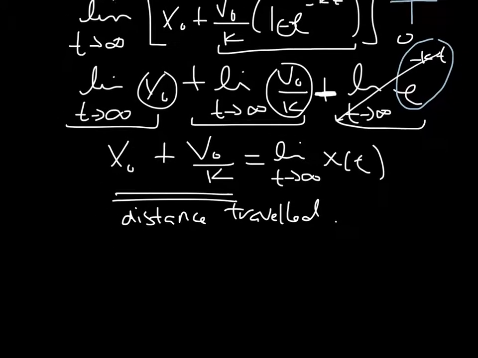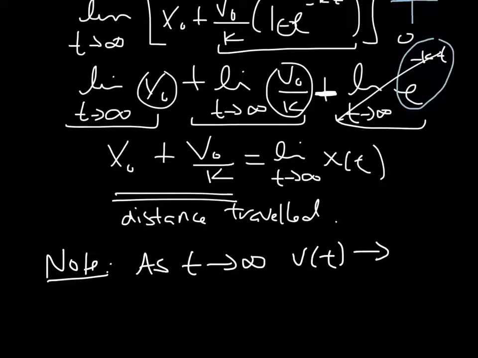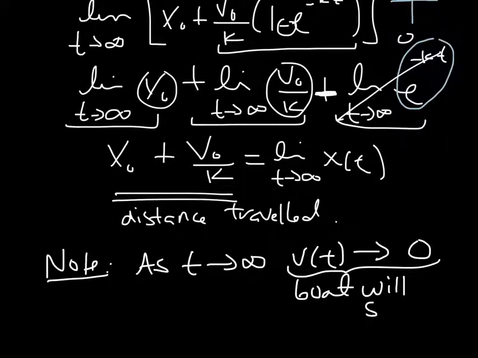So we're basically done. So note that as t approaches infinity, v of t, the velocity at time t, approaches 0, meaning our body, which is going to be the boat, is eventually going to stop, because the velocity is approaching 0. So that is number 2. Hopefully that makes sense.